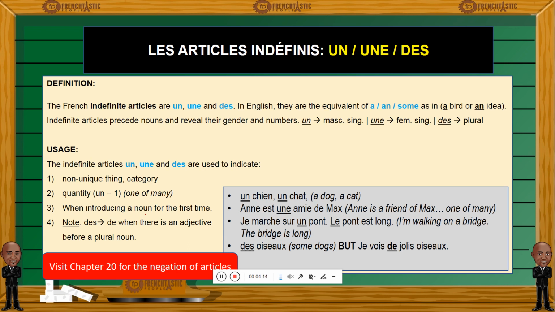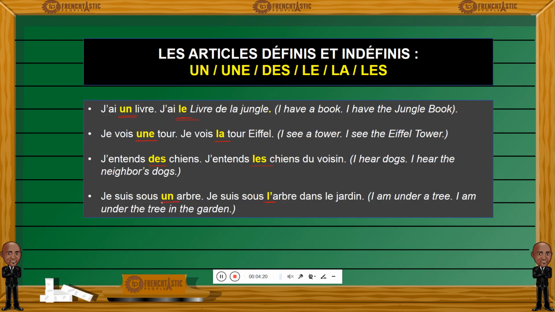Now, when you introduce a noun for the first time, usually we'll start with an indefinite article, and that's what we did in the previous slide. Remember those sentences? J'ai un livre, j'ai le livre de la jungle. Here I'm saying I have a book. Let's say, hey guys, I have a book in my hand. J'ai un livre. And they will ask, which one? And then I will refer to that same book using, this time, a definite article.